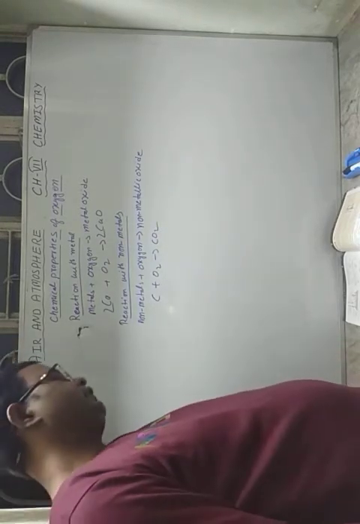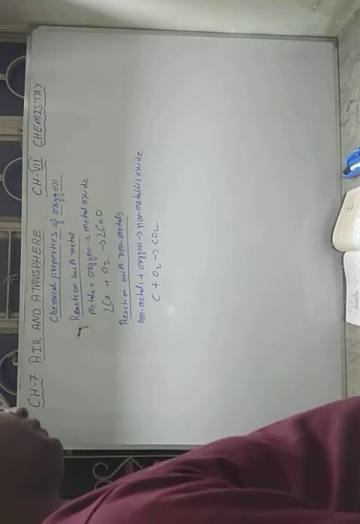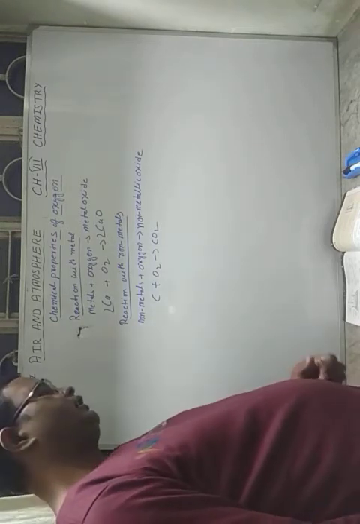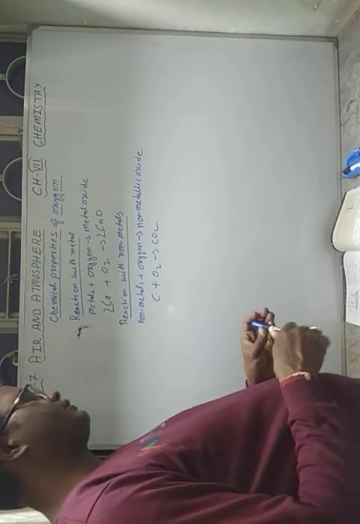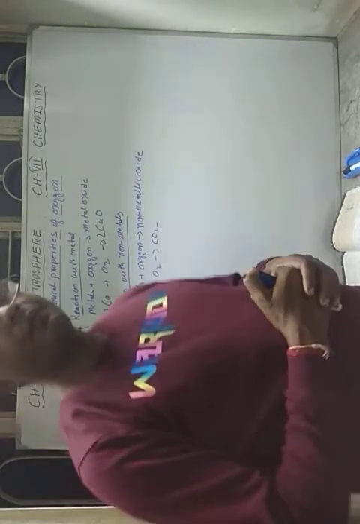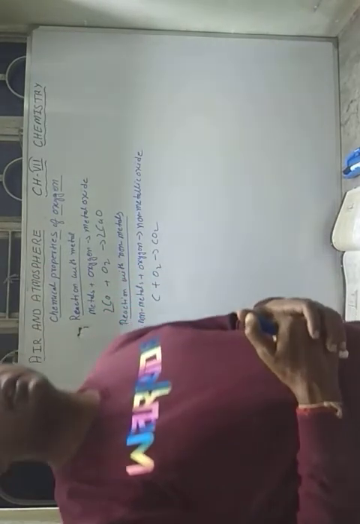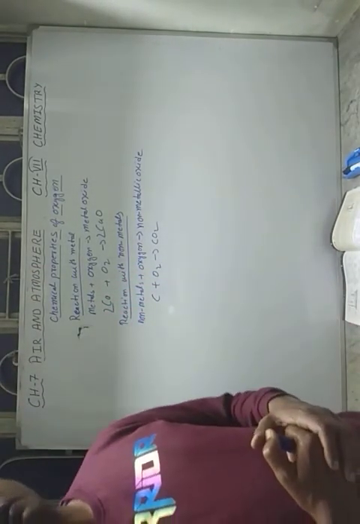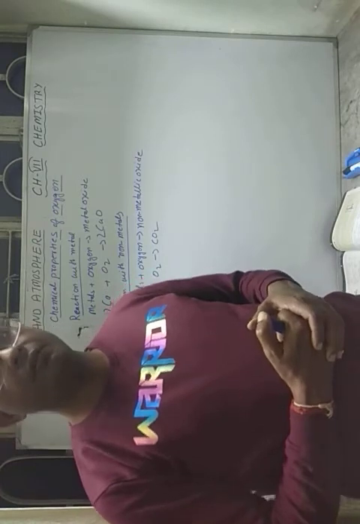Now, rapid oxidation and combustion. What is rapid oxidation and combustion? Combustion is a chemical process where the reaction of metals or some other chemicals with oxygen takes place very fast.